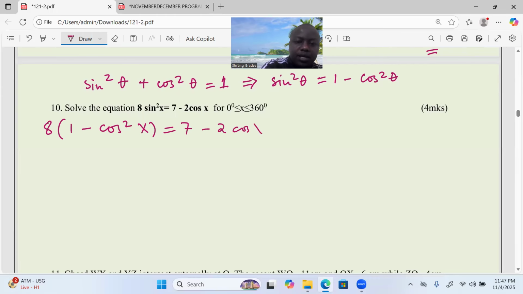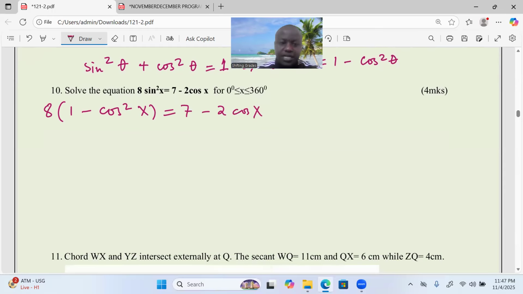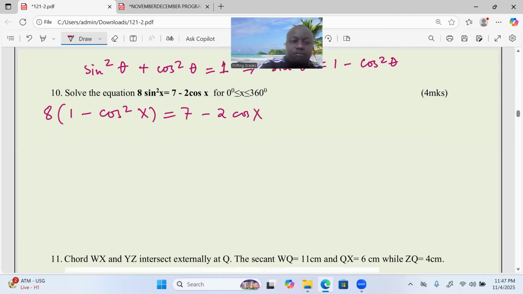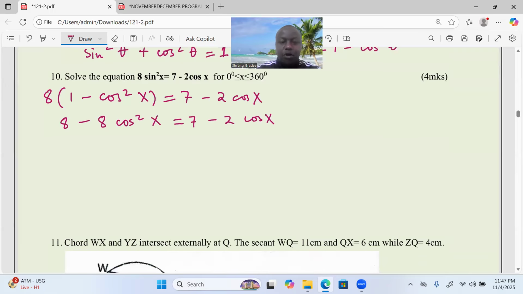At a step like this, ladies and gentlemen, we can open the bracket: 8 minus 8 cosine squared of x equals 7 minus 2 the cosine of x. At this point, we can rearrange the equation to take some shape.